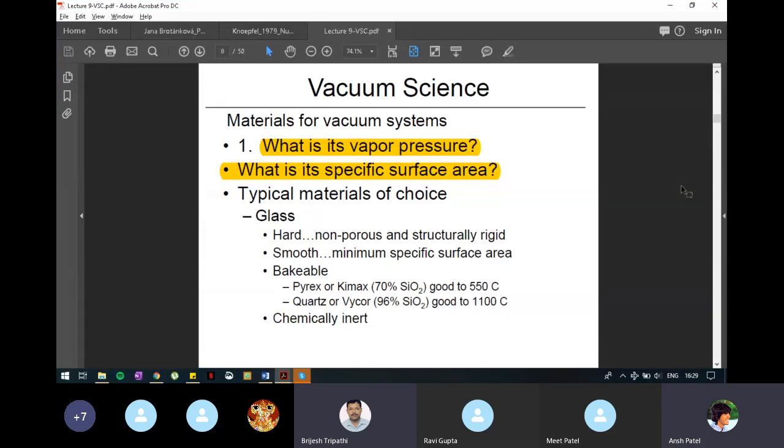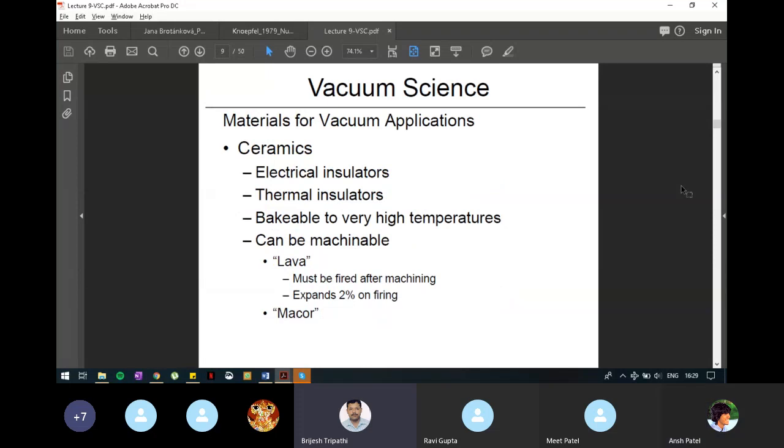Okay. Go to the next slide. Ceramics. So this is the next class of material. We have already discussed ceramics in the previous slides. Here are some more examples and a little more description. One of the special points of ceramic is that it is an electrical insulator. All the ceramics are electrically insulating, right? It is also a thermal insulator. So where we don't want movement of heat, we can use ceramics there.